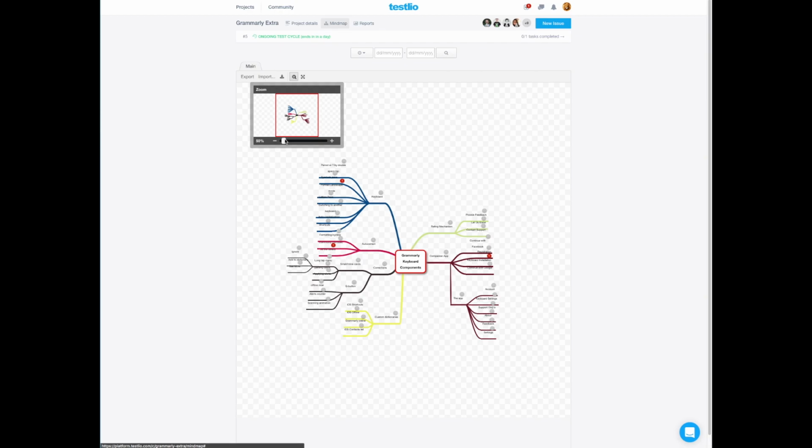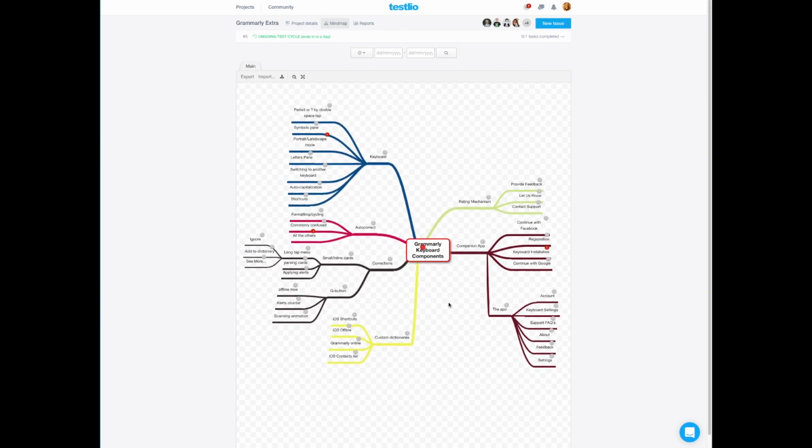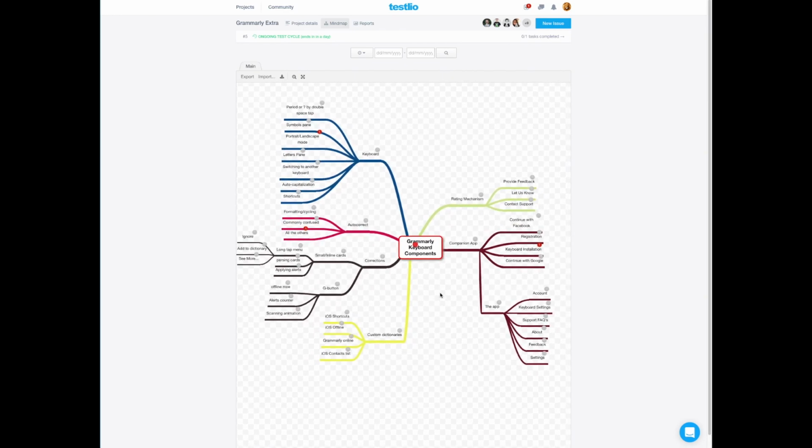The mind map, a little small, there we go. So the mind map is created to show a complete overview of all functionality within the app at a high level. This one is relatively complex and it will vary depending on app to app. But you'll want to go ahead and check this out and get an understanding for how the app is organized, as it will also become helpful later when you do need to file an issue and you need to choose what part of the app is affected within that issue.